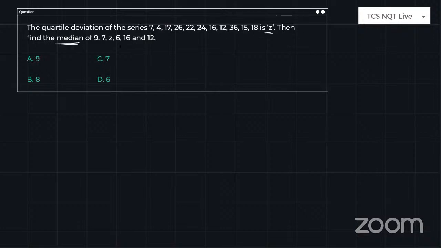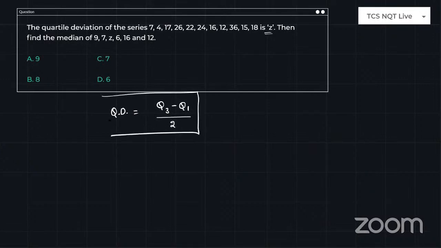Then find the median of this expression. To find that, you need to know the z value. The quartile deviation formula is Q3 minus Q1 divided by 2.